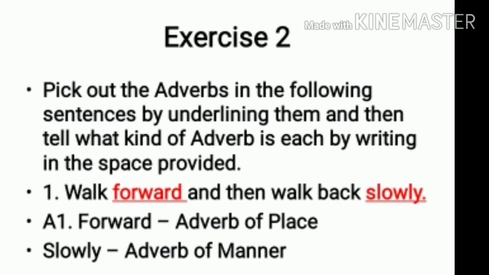Walk forward and then walk back slowly. So your adverbs in these sentences are forward and slowly, which we underline, and then we ask the question. The verb is walk. Walk where? Forward. So forward will be adverb of place, and walk how? Slowly. So that will be your adverb of manner.